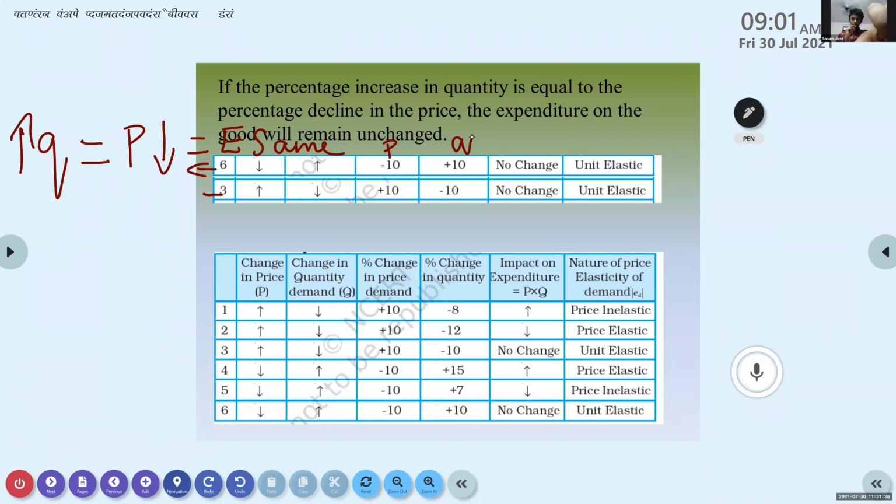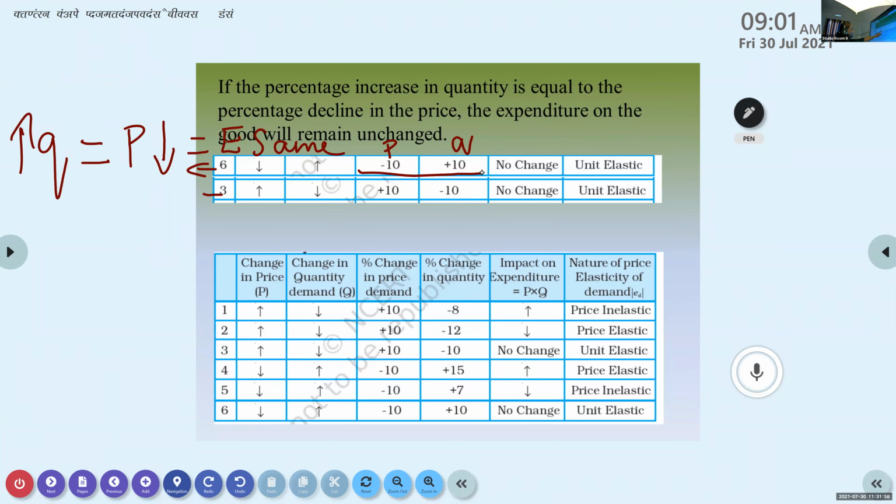Decrease in quantity change, but quantity demand remains the same. This situation you understood. Here the price is dropping. In this situation, what are we telling? The percentage increase of quantity is equal to the percentage decline in price.